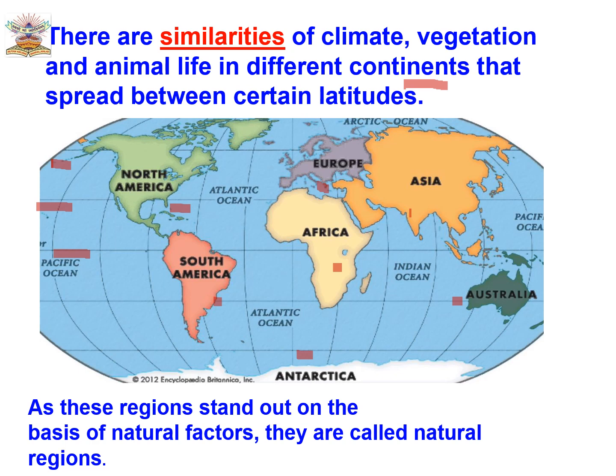These regions, based on their natural factors, meaning based on nature, are called natural regions. And in this chapter, we are going to study the different natural regions which are based on the same climate or same vegetation and animal life.